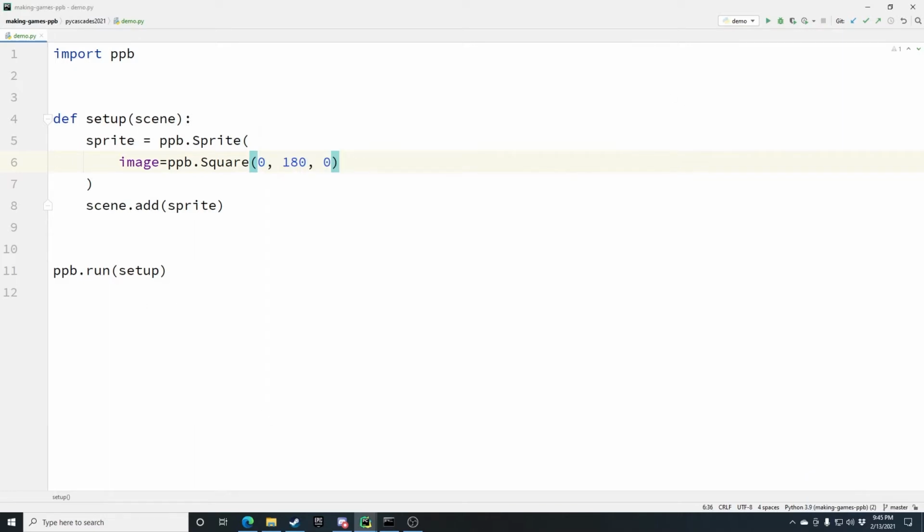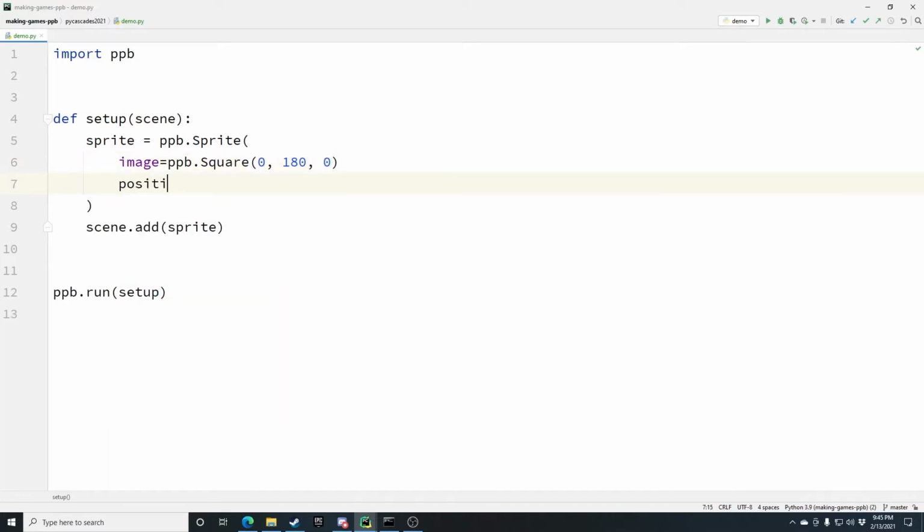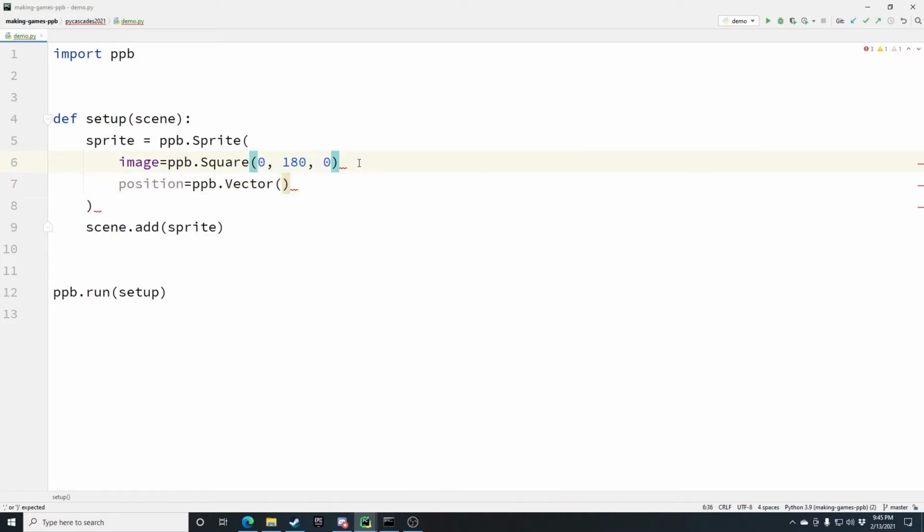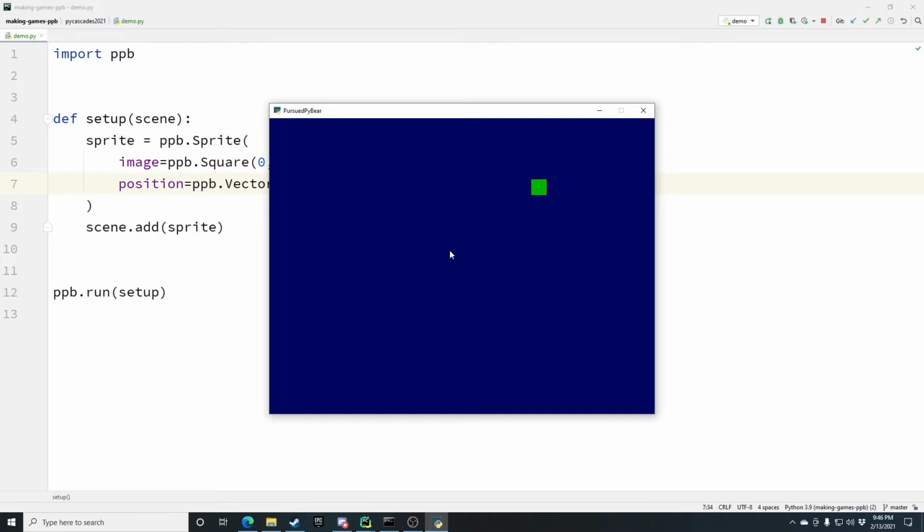Now, you've seen it spawn rendered at the center of the screen. What if we want to move it around? All sprites have a position, which tends to be a PPB vector, though at instantiation time, you can use a tuple or a mapping. Let's put it to 5, 5. And if we run this, you'll see we've moved that sprite. You can move this anywhere you like.